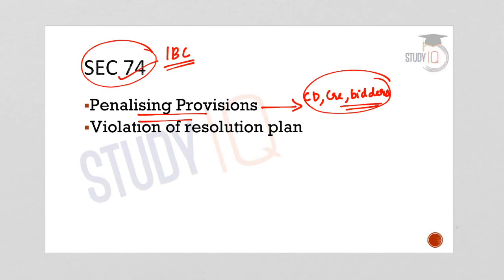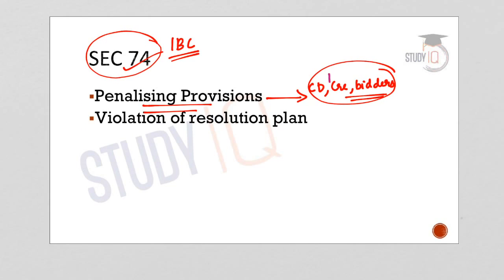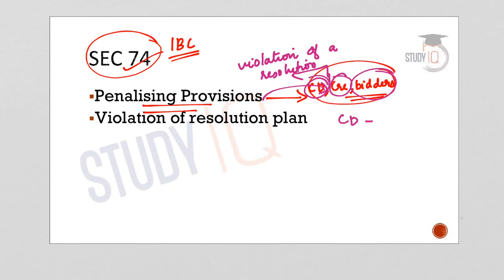And this penalty would be applicable if and when any of these parties violate a resolution plan. So in case of violation of a resolution plan, the penalizing provisions are applicable to the corporate debtor, creditors or the bidders. Now the officials of the corporate debtor who violate the norms can be imprisoned for a maximum of 5 years and a penalty of up to 3 lakhs. Now this is the case with the corporate debtor.